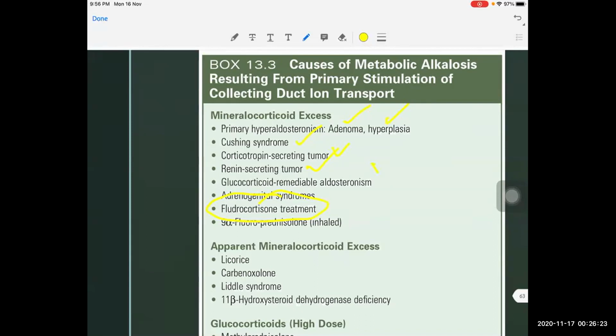Her potassium was just 1.3, I think, and the metabolic alkalosis and severe hypokalemia were because of this fludrocortisone treatment. We stopped the drug, and once the potassium value came to 3.5, the patient recovered. Fludrocortisone was stopped, and other steroids were started and tapered.